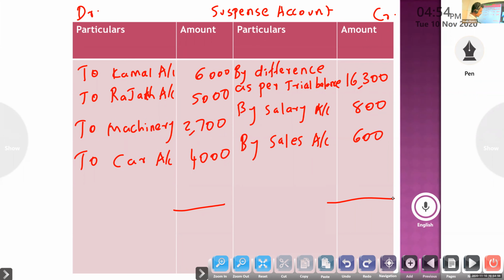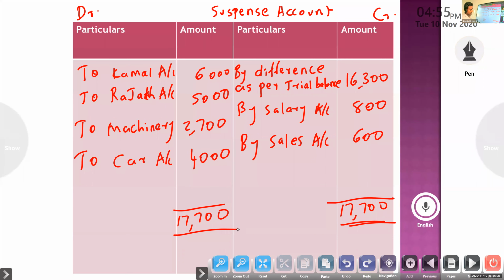Total 17,700, yes, both sides. If the balance is already there, then both should be equal.